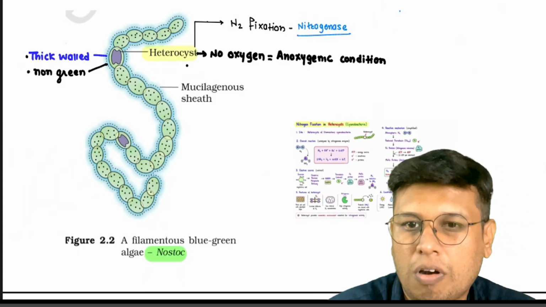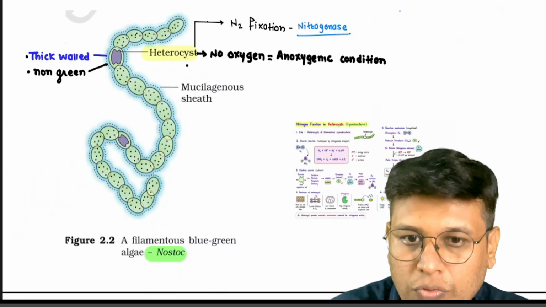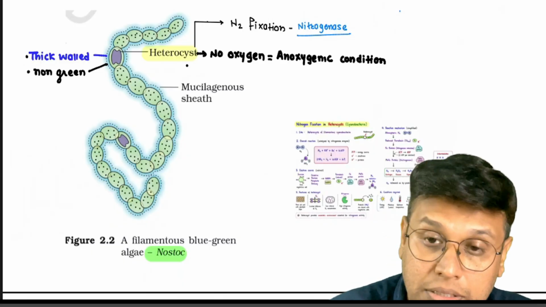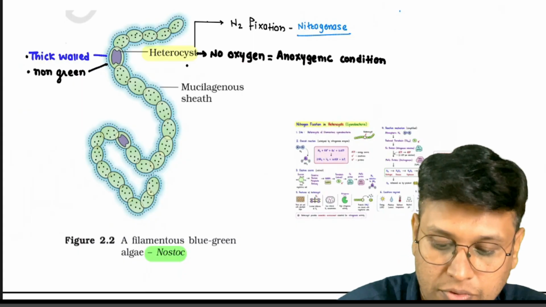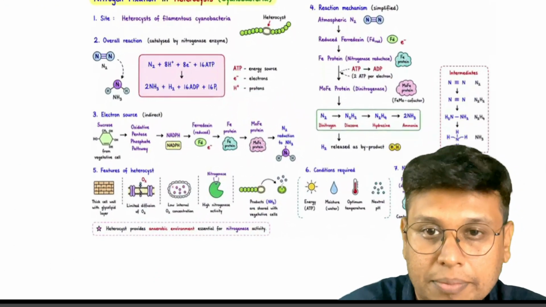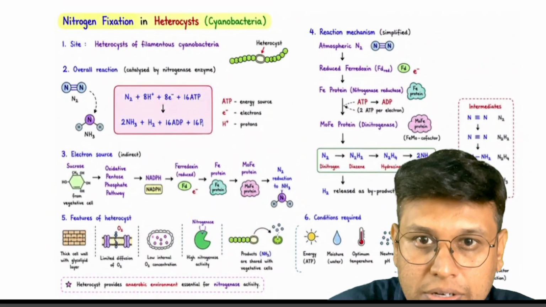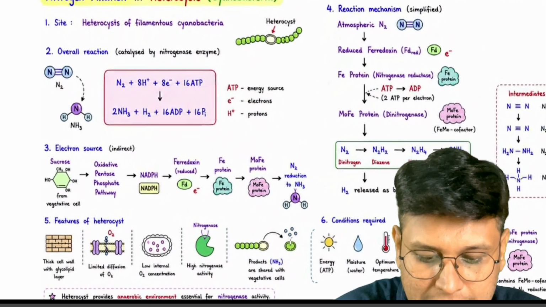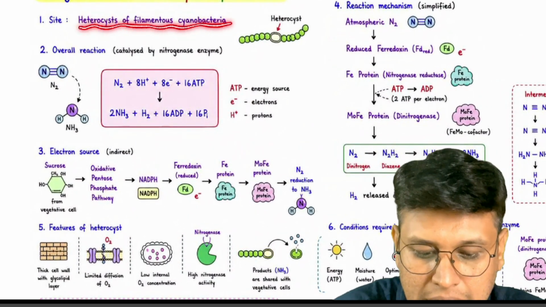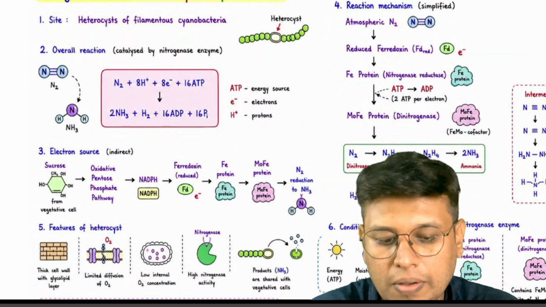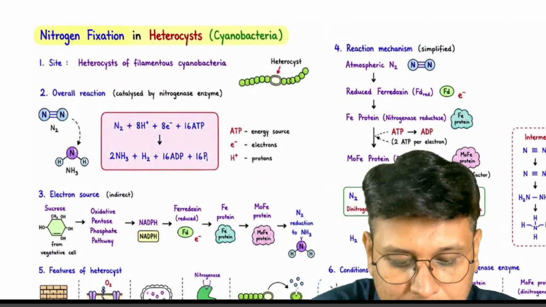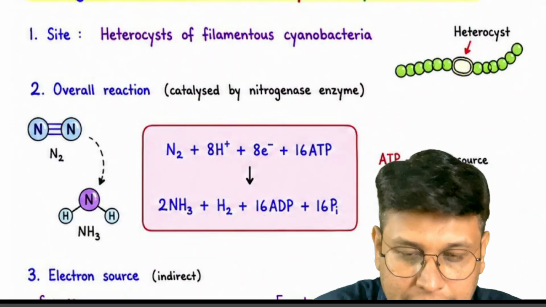So for a little bit of concept clarity, we are going to go into depth of nitrogen fixation. This topic is now removed from the syllabus, but just for the background information, we are going to go in depth for a little while. So this is nitrogen fixation. What happens? Heterocysts are where nitrogen fixation is happening.